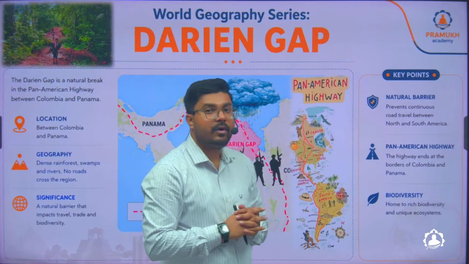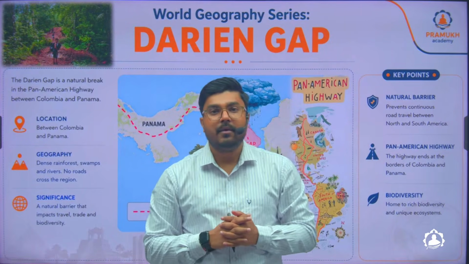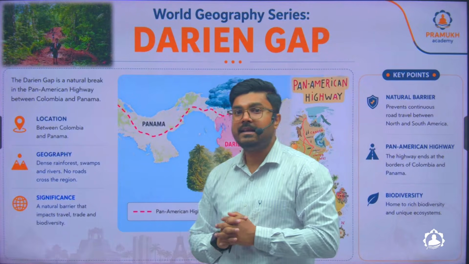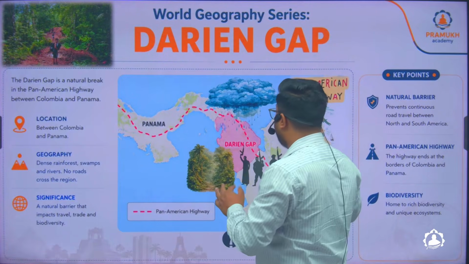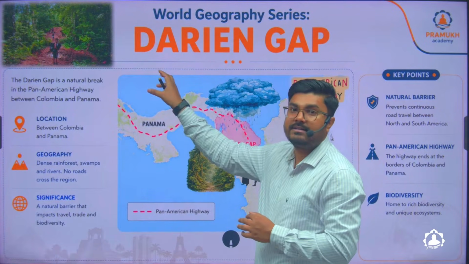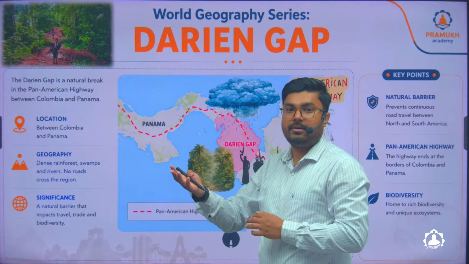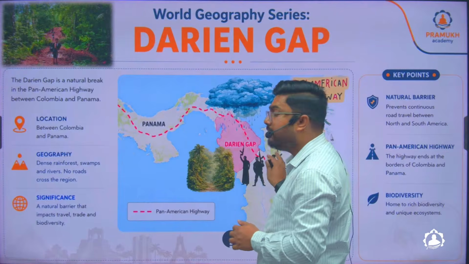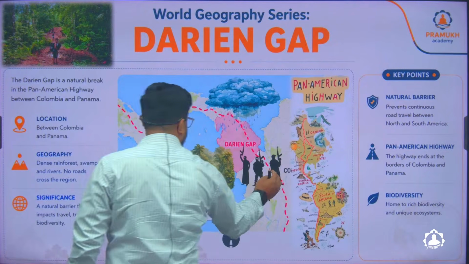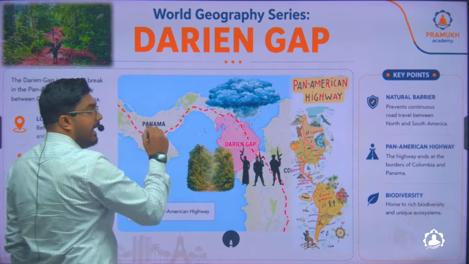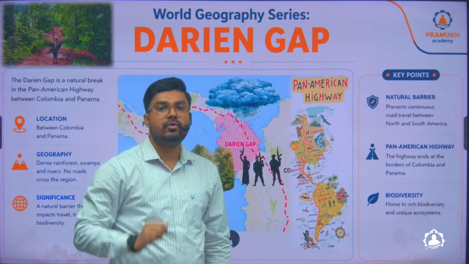Now, this region was in the news recently. Why? Because of a very popular term called the donkey route. That is, people from different parts of the world come to South America on a visa, but they want to go to the USA. But because they do not get a visa for the USA, what do they do? They come to South America, and from South America, they take a road trip through this Darien Gap to Central America, then go to Mexico, and then go to the USA.